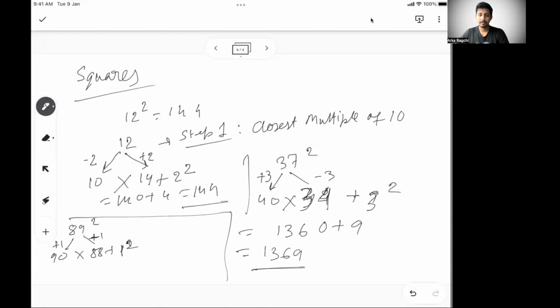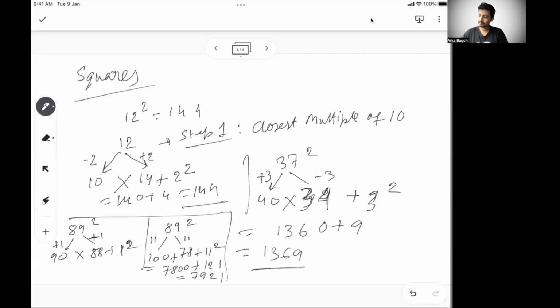1 square. But 19 to 88 is typically not a very easy calculation. It's easy, but if you want to do it a little faster, you can very well go till 100. That means not the immediate closest multiple of 10, but another multiple of 10. So how much have you gone up? Gone up by 11, you have to come down by 11. So come down by 11, it should be 78. And you have to add back 11 square. So 100 into 78 is 7800 plus 11 square, which is 121. So that means 7921 is the answer. So that's how you can do it.